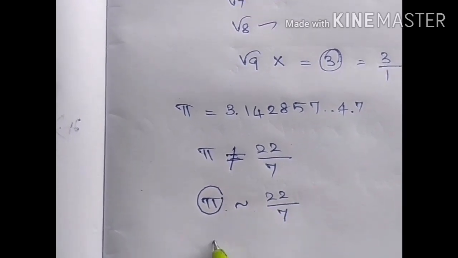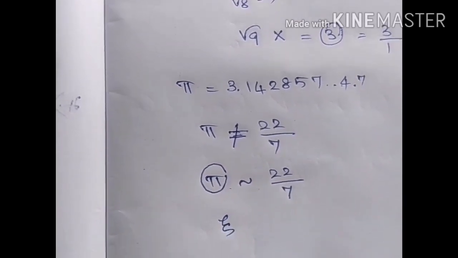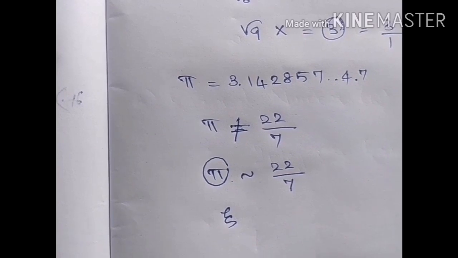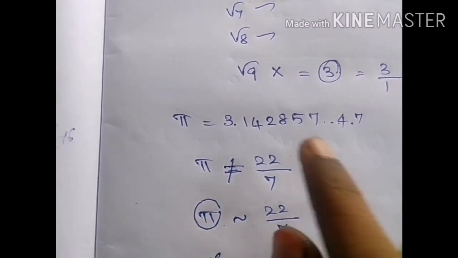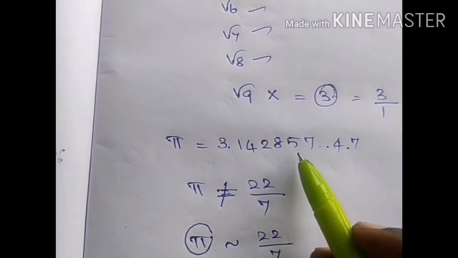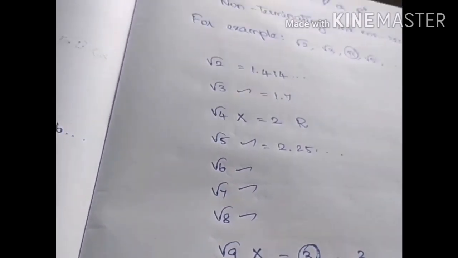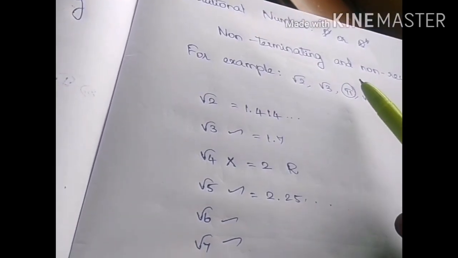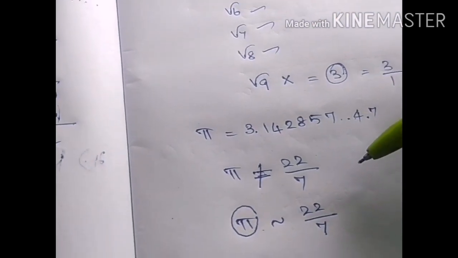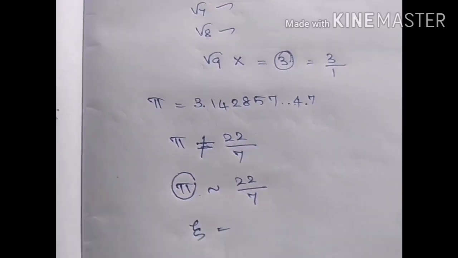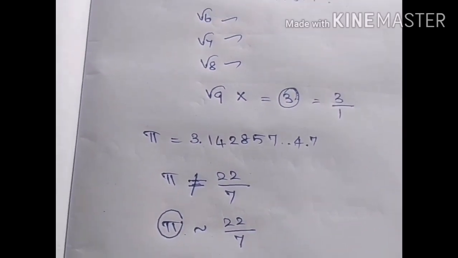Another example is epsilon. All these symbols will have answers like numbers like this, which will not end and which will not have a repeating pattern. So these numbers are irrational numbers. You can represent these on number lines too.